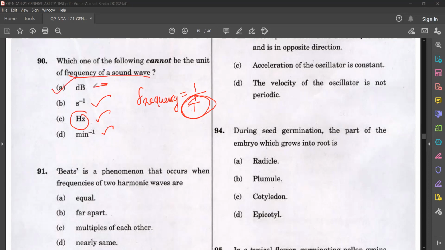Decibel cannot be the unit because decibel is the unit of loudness of sound wave.